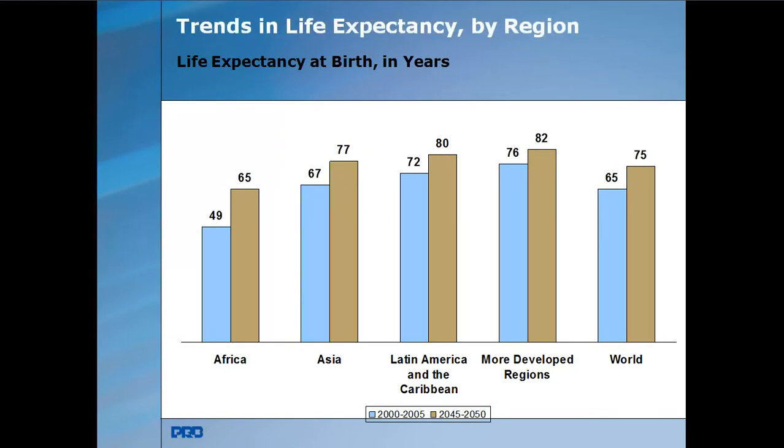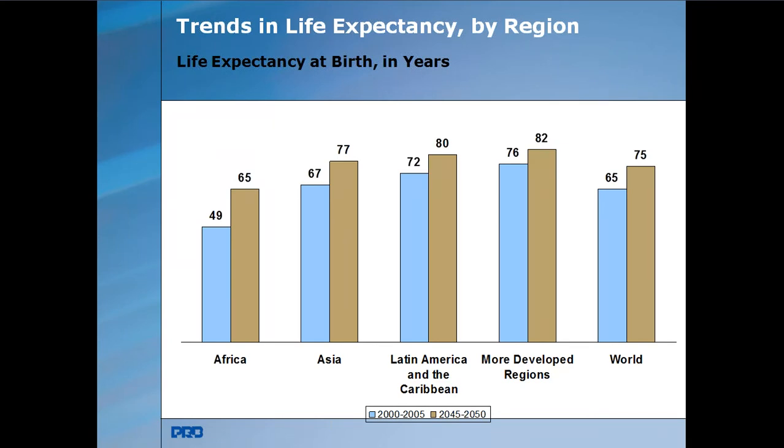Here, and then the trend of the life expectancy. If you see the life expectancy in 2000 to 2005, in Africa it is 49 years, whereas in 2045 to 2050, it is 65 years.